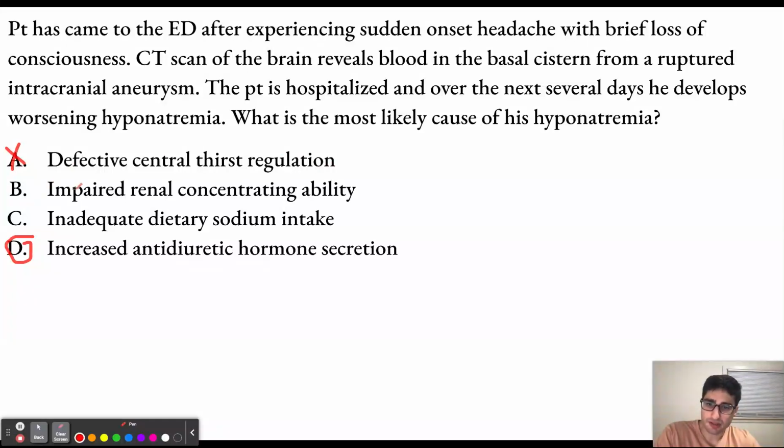Impaired renal concentrating ability refers to diabetes insipidus. Remember, diabetes insipidus is going to be the opposite in clinical presentation to SIADH. So patients are going to have hypernatremia, not hyponatremia. Answer choice C, inadequate dietary sodium intake. This is also incorrect. This is a very rare cause of hyponatremia, and it can also happen in alcoholics.